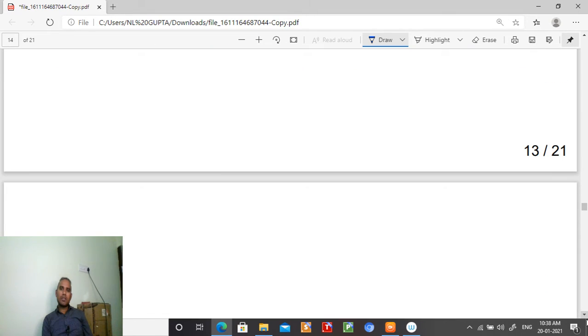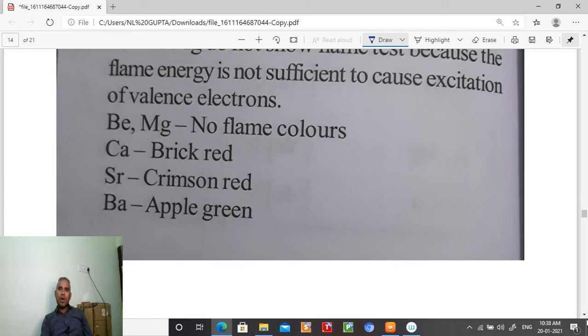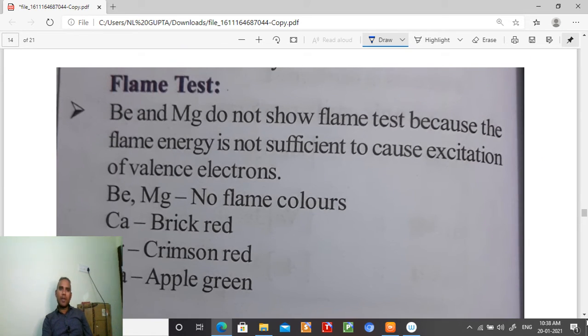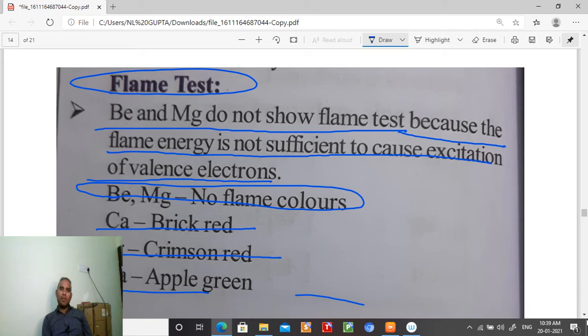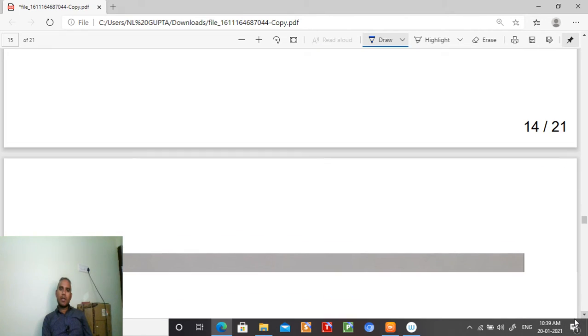Next point, students, is the flame test. Beryllium and magnesium do not show a flame color because the flame energy is not sufficient to excite the valence electrons. So beryllium and magnesium give no flame color, calcium is brick red, strontium is crimson red, and barium is apple green in color, students. Now let us move to the next point.